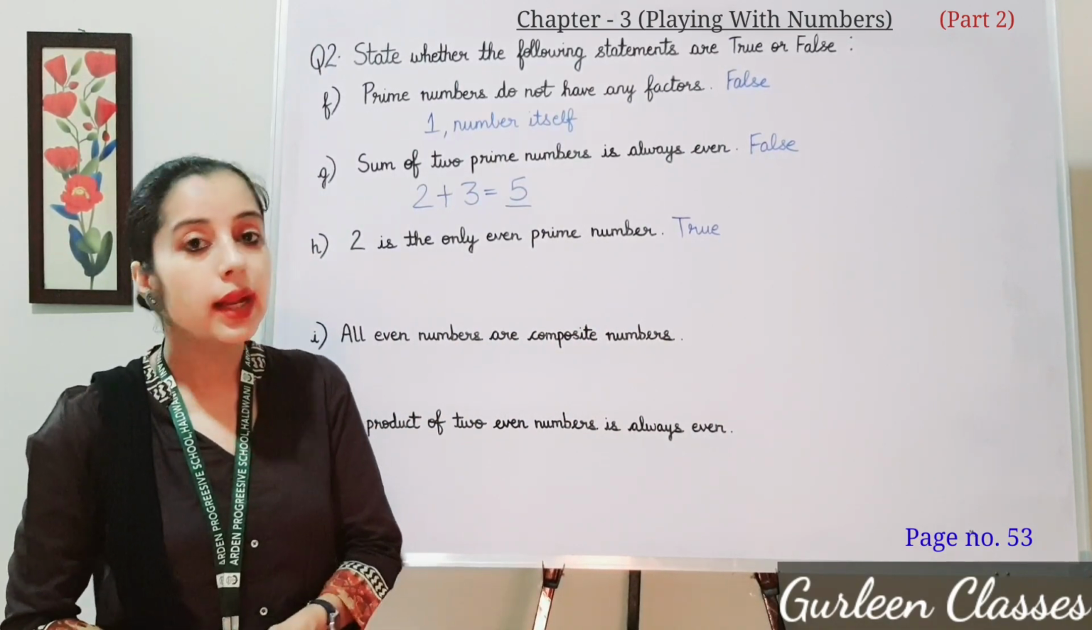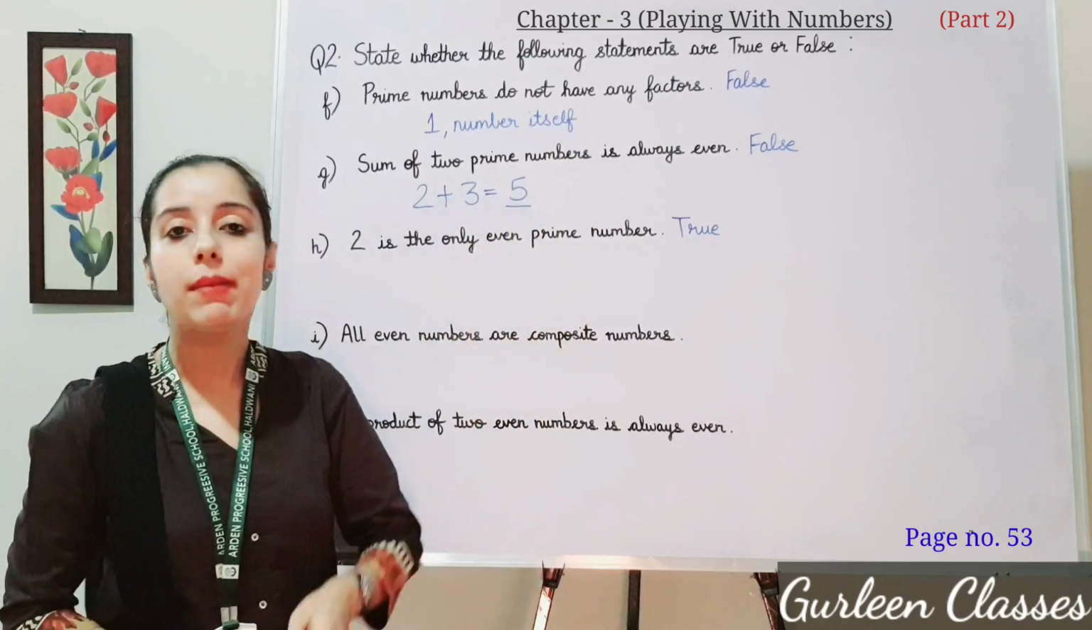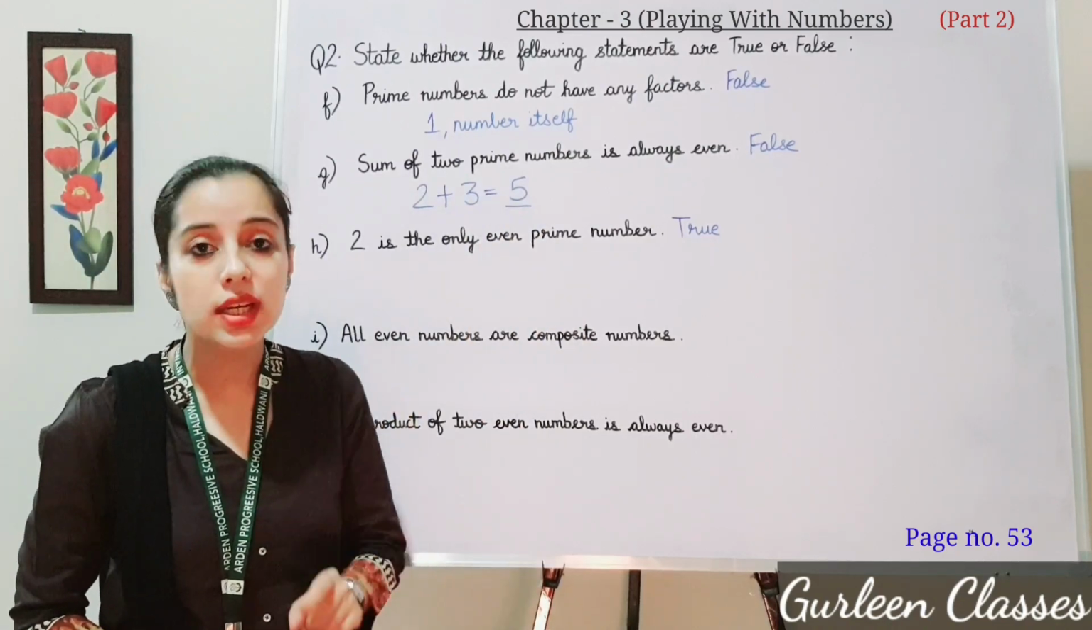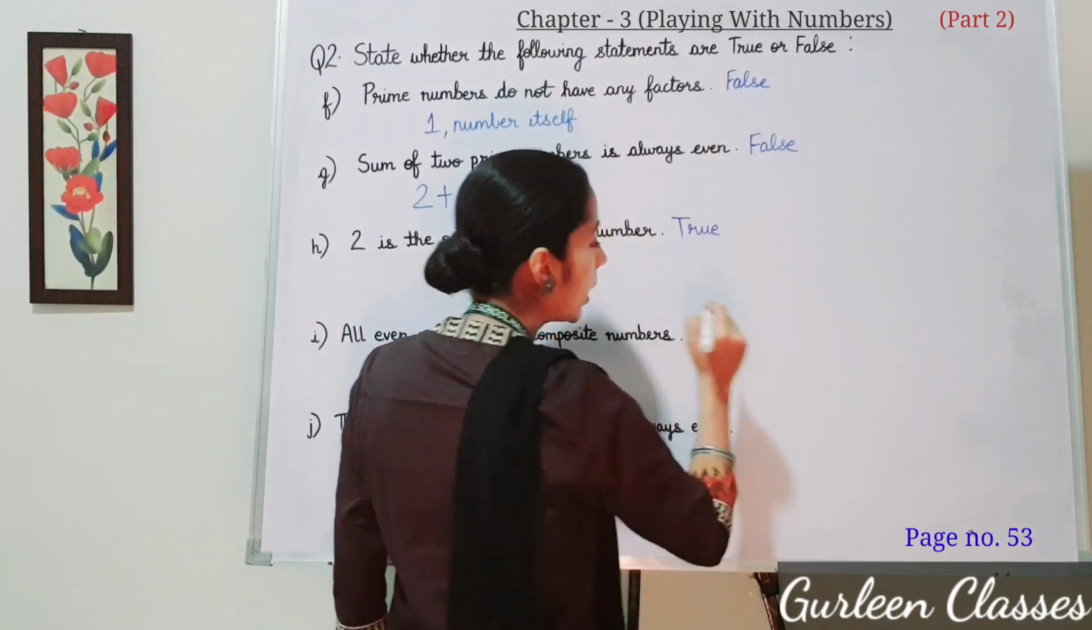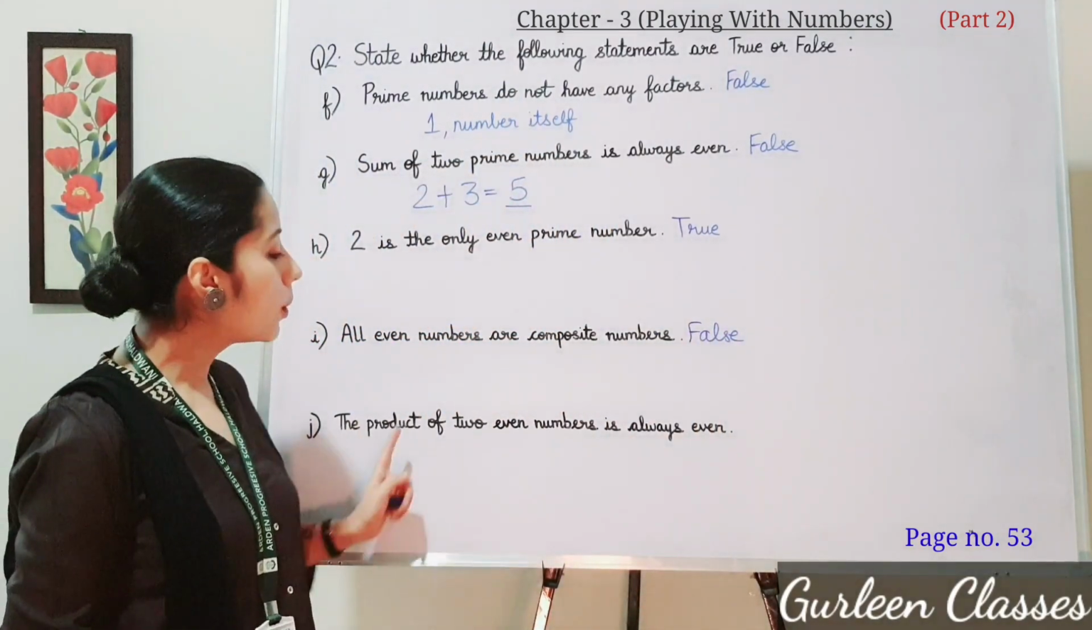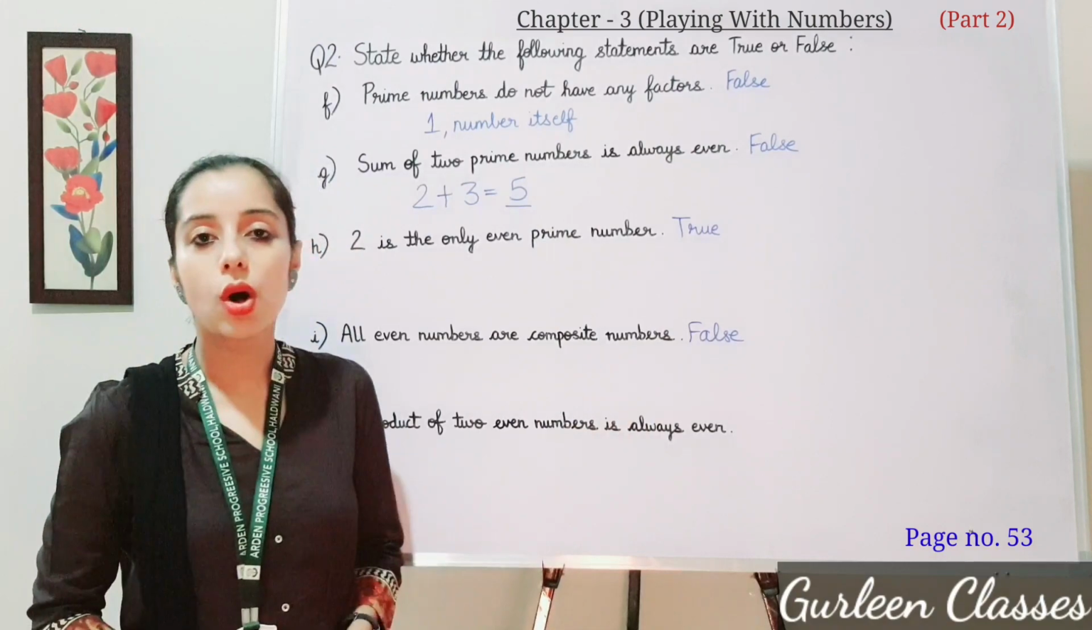Right, now we say 2 is the only even prime number, so it is not a composite number. So this statement is false. Now next part, the product of 2 even numbers is always even.